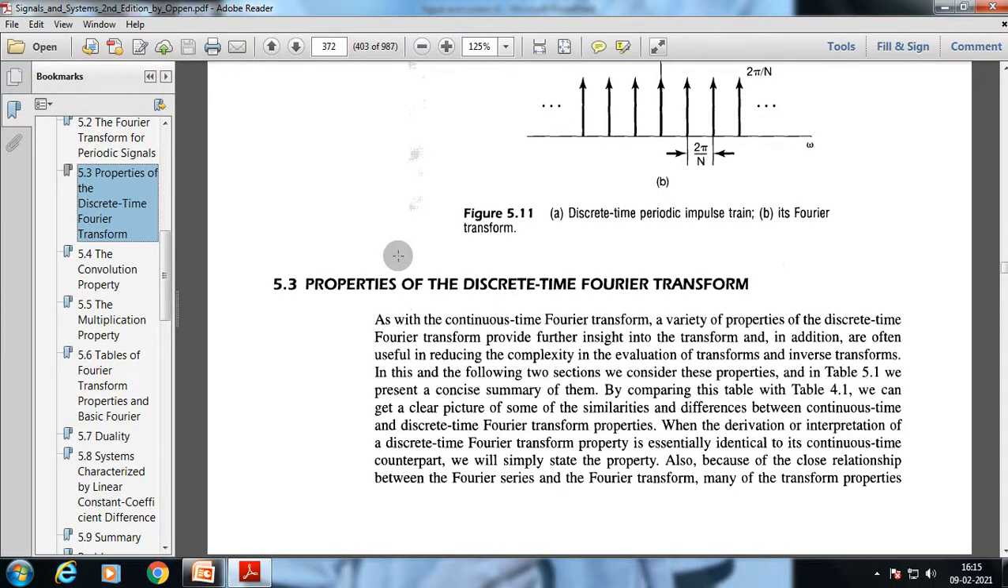As with the continuous time Fourier transform, a variety of properties of the discrete time Fourier transform provide further insight into the transform, and in addition are often useful in reducing the complexity in the evaluation of transforms and inverse transforms. In this, we are going to discuss it with a few more examples. First, we are going to discuss the properties of discrete time Fourier transform.